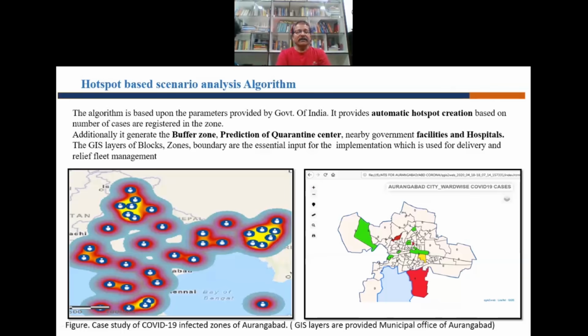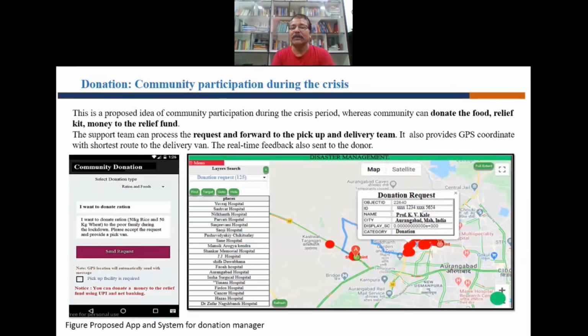We have done some case studies on the basis of the COVID-19 infected zone data in Aurangabad city, specifically GIS layers provided by the Municipal Corporation of Aurangabad. Another example is for the donation system, the proposed application and system for the donation manager.